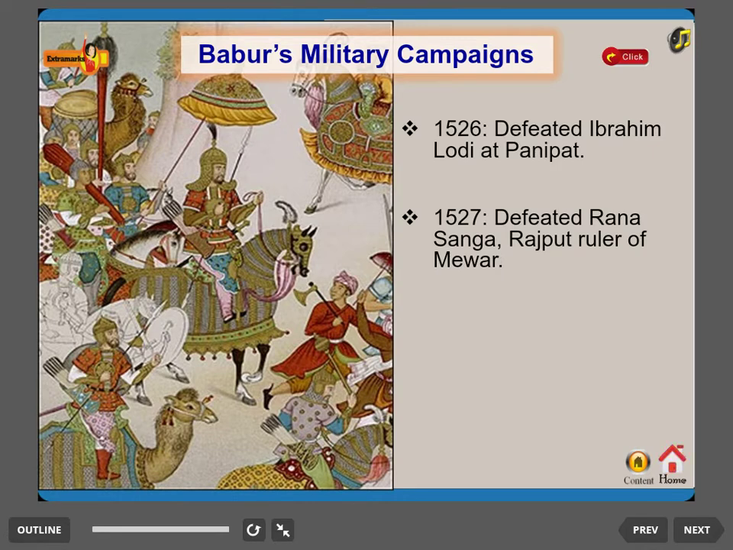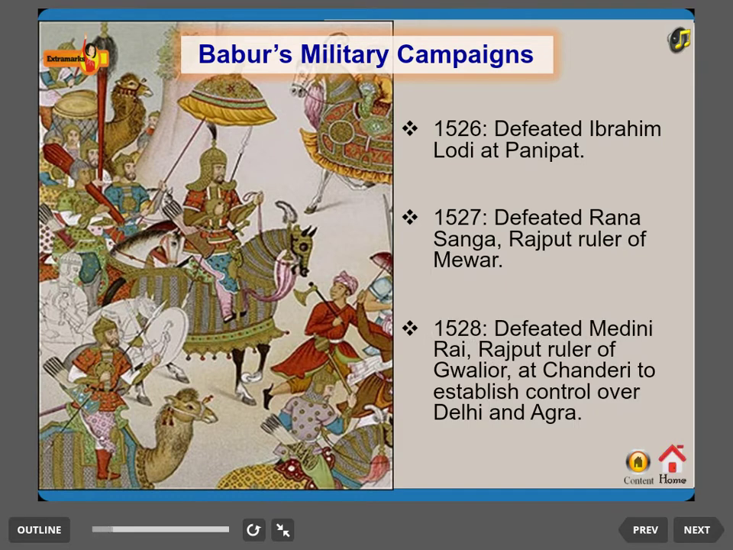Defeated. 1527: defeated Rana Sanga, Rajput ruler of Mewar. 1528: defeated Medini Rai, Rajput ruler of Gwalior, at Chanderi to establish control over Delhi and Agra.